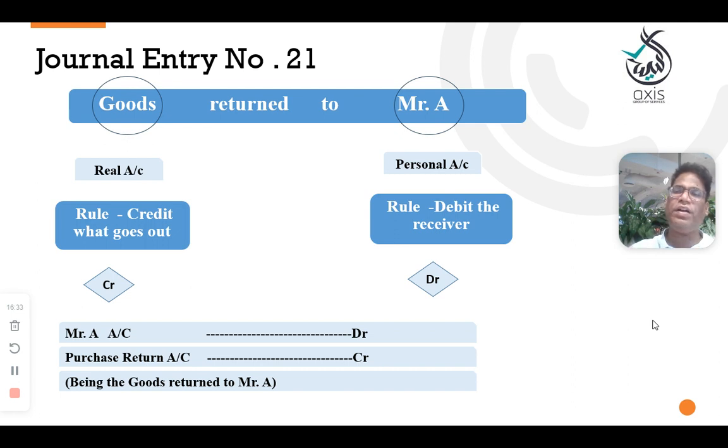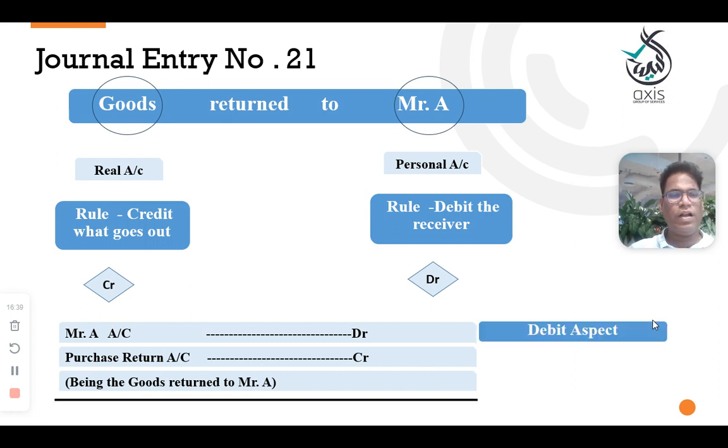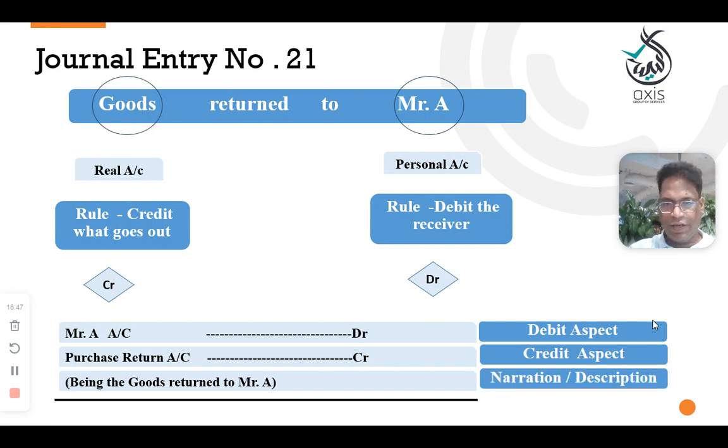Here, return means which return? We are returning. If we purchased only, then only we can return, right? So, underline: Mr. A account debit to purchase return account credit, because the goods are going out. What goes out, you need to credit. Underline, and the narration, please write down.